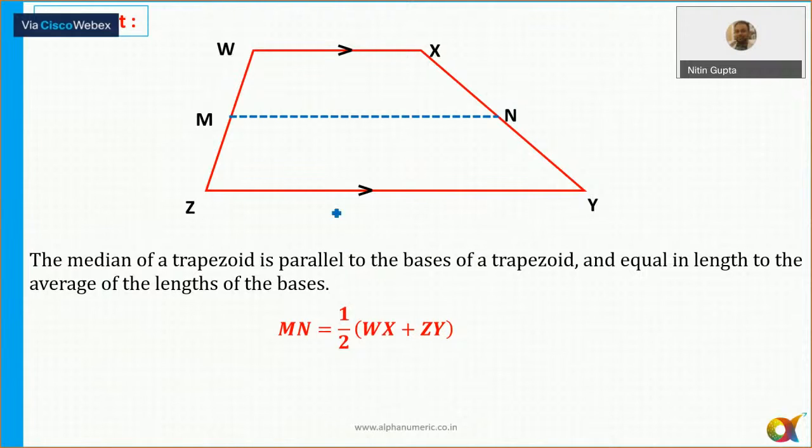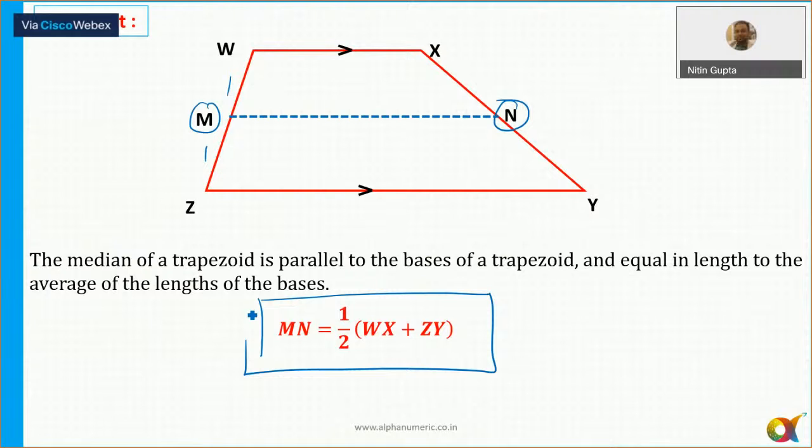Now MN is the median of a trapezoid, where M and N are midpoints, so the ratio is 1:1. The length MN is always equal to half of the sum of these two parallel sides.